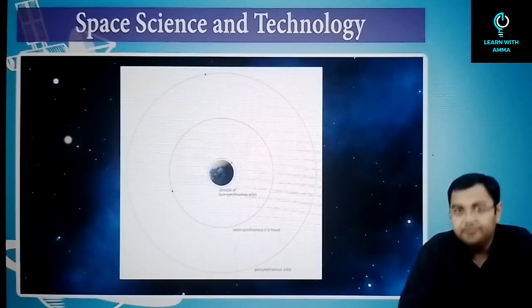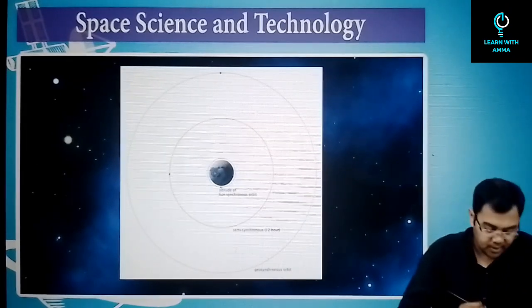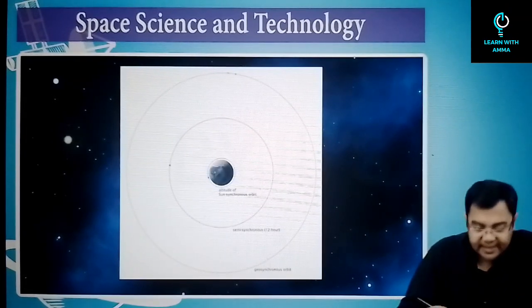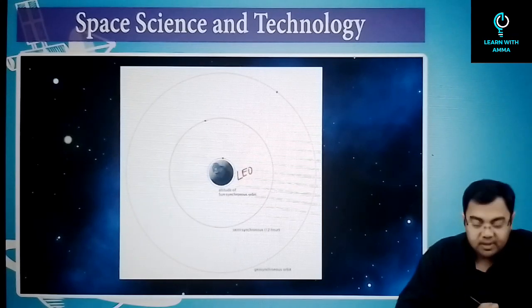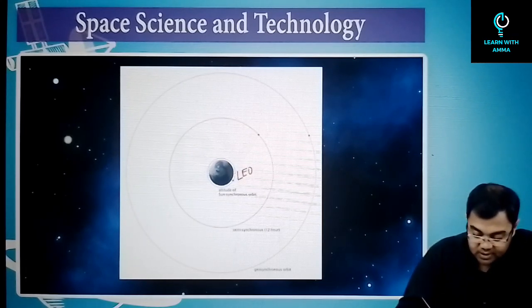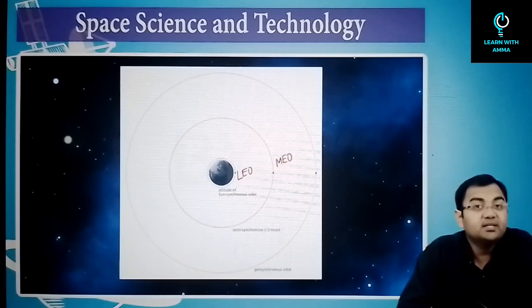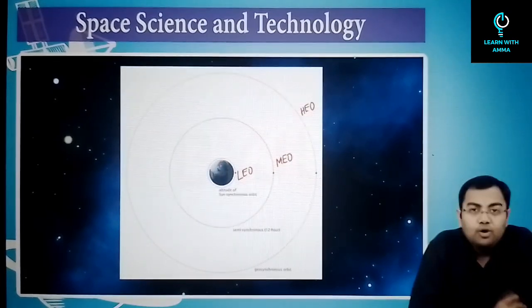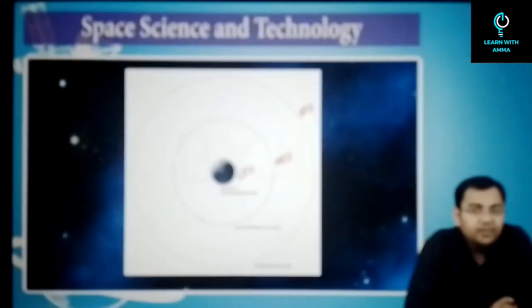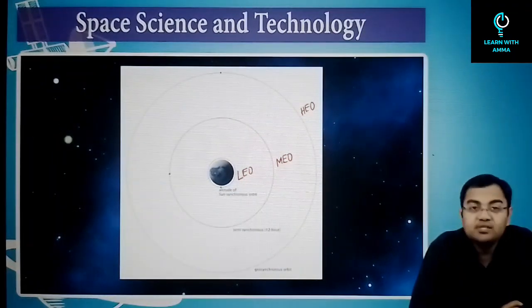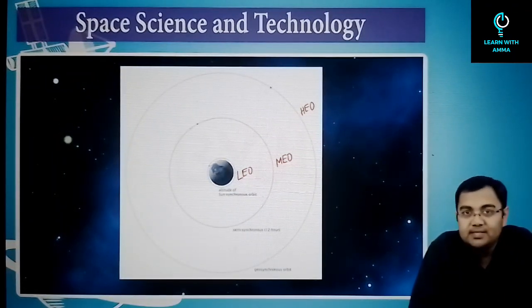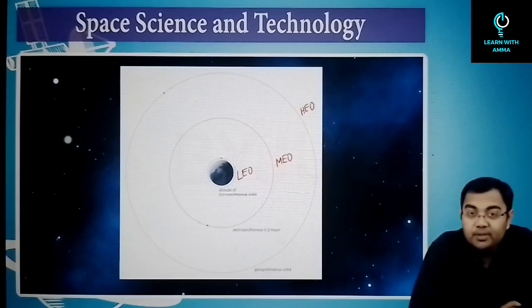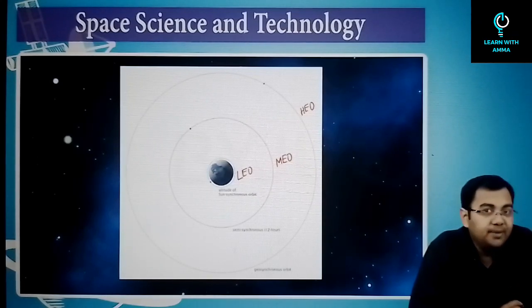First of all, look at this particular picture. What do you observe here? That there are three different orbits here, correct? One which is very near is called the low Earth orbit. There is another one which is a little farther away, which is called the medium Earth orbit. And then there's the third one which is farther away. This is called the high Earth orbit. Observe one difference in the motion. When you look at the low Earth orbit, what do you see? You see that the object moving in the low Earth orbit is moving very fast, correct? The object in the medium Earth orbit is a little slower, and the object in the high Earth orbit is even slower than the mid Earth orbit, right?